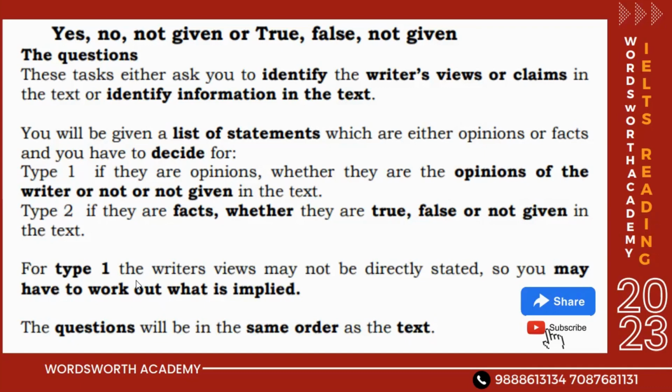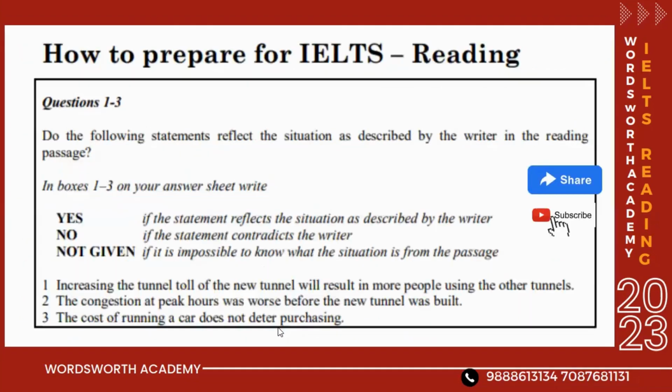For type 1, the writer's views may not be directly stated, so you may have to work out what is implied. The questions will be in the same order as the text. For example, if these are the first questions, like one to five, with true, false, not given, or yes, no, not given, I will find these answers in my passage in sequence. So those will be in the order. It's not like the answer to the first question is in the first paragraph, the second in the third paragraph, and the last in the second. Those will come in sequence only.